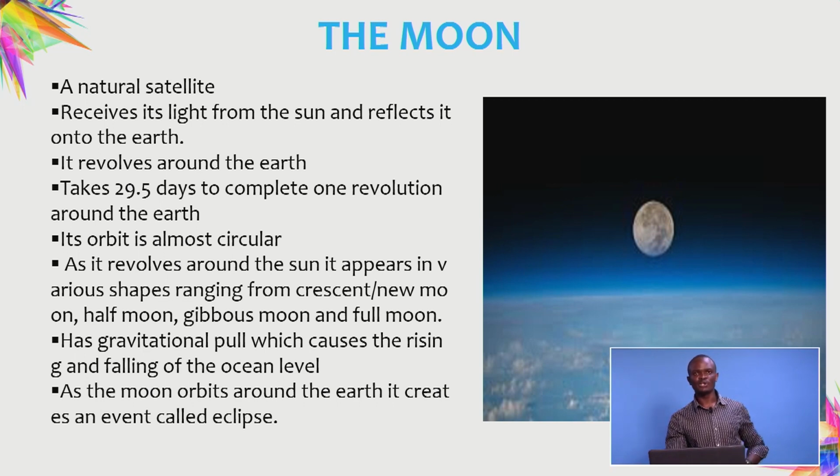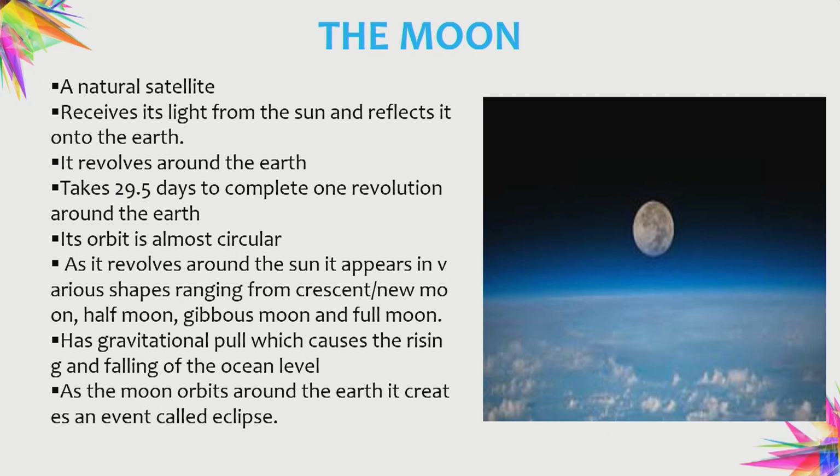And then we all know that the moon revolves around the sun, and during its revolution, it leads to the formation of what we call the eclipse. So in our next lesson, you should not miss, because we are going to discuss the eclipses that are formed as the moon revolves around the sun. So those and many more are the characteristics of the moon basically.